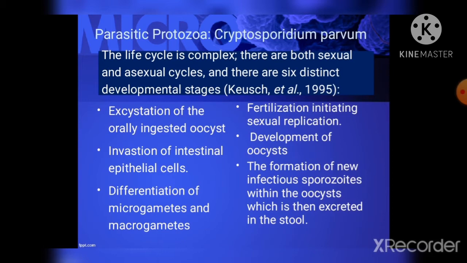So next is the differentiation of microgametes and macrogametes. The next stage is the fertilization, initiating sexual replication. So the fifth stage is the development of oocysts, and the last stage is the formation of new infectious sporozoites within the oocyst, which is then excreted in the stool.